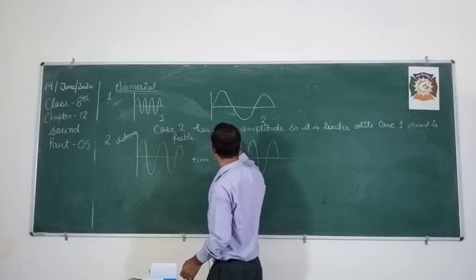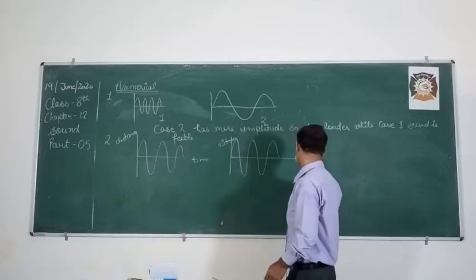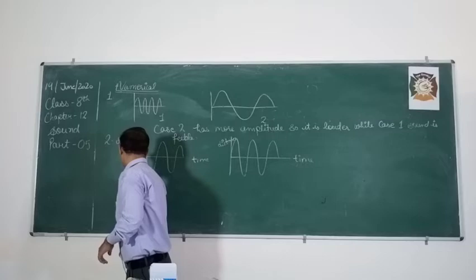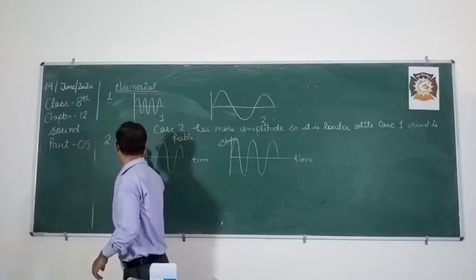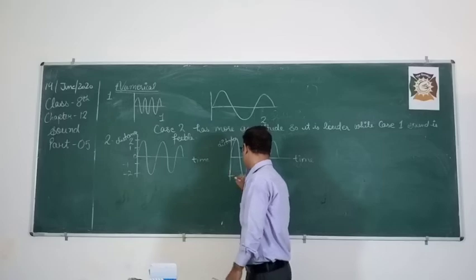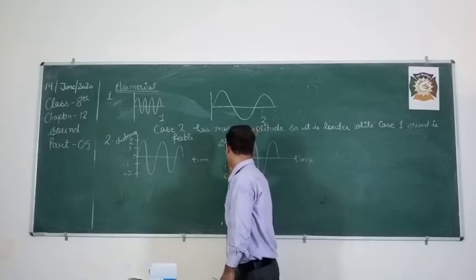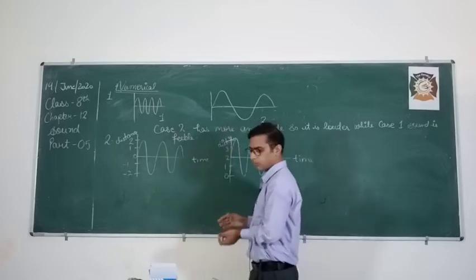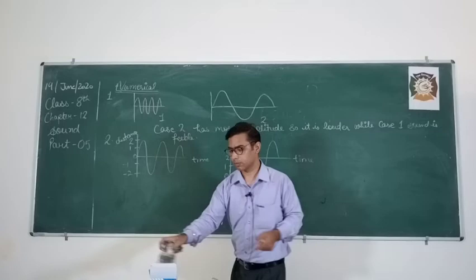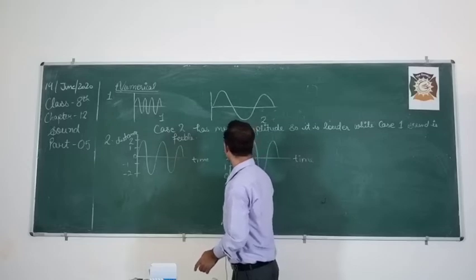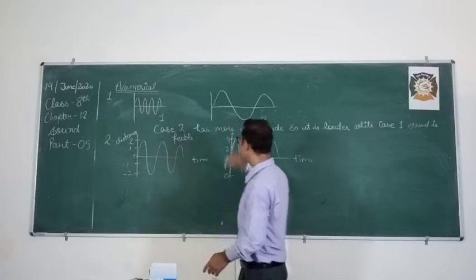Here on one axis we have -2, -1, 0, 1, 2, and on the other axis 0, 1, 2, 3, 4. This type of graph is given to you.